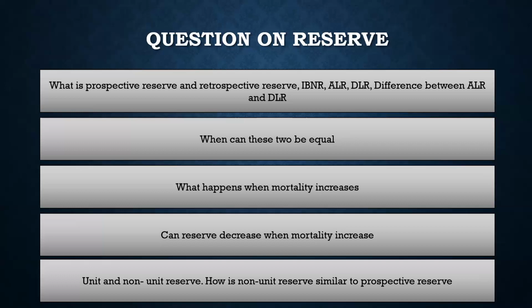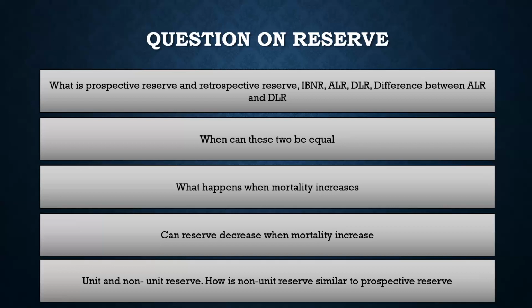IBNR. So IBNR means incurred but not reported. Now suppose a person dies, and the relatives of that person do not know that that person has an insurance policy, and maybe 2 months down the line, the relatives understand that there is an insurance policy, and they make the claim. So then that claim happens. So every quarter, the appointed actuary is responsible for keeping some percentage of the reserve as IBNR, because those would be late reported claims.